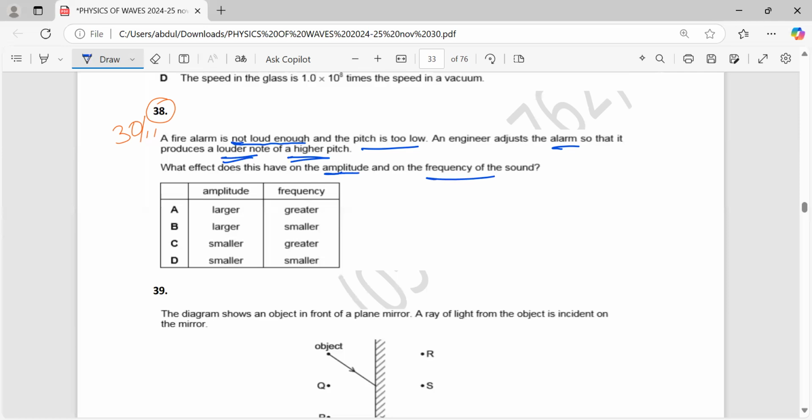This is the last time I am writing it here; last class also we did it many times. Loudness is directly proportional to the amplitude of the vibrating body. So for greater loudness, amplitude should be more, so it means amplitude larger. So C and D are not the answer.